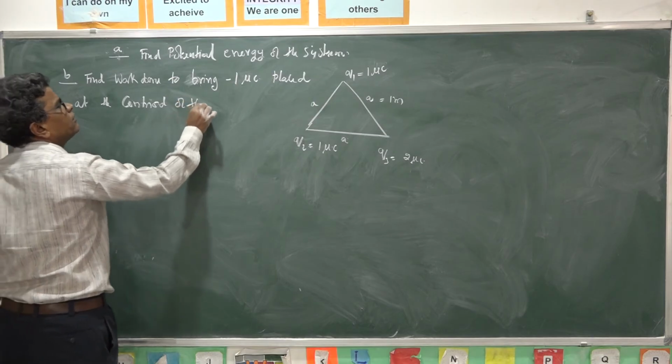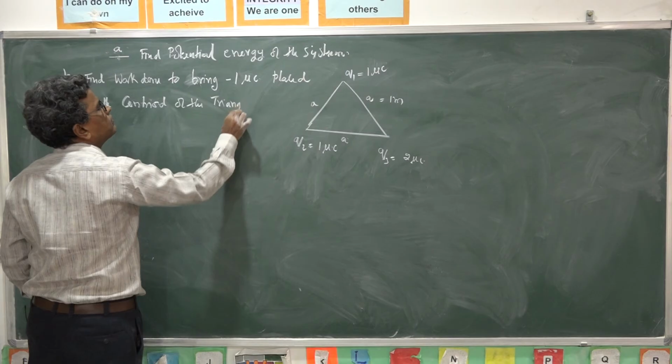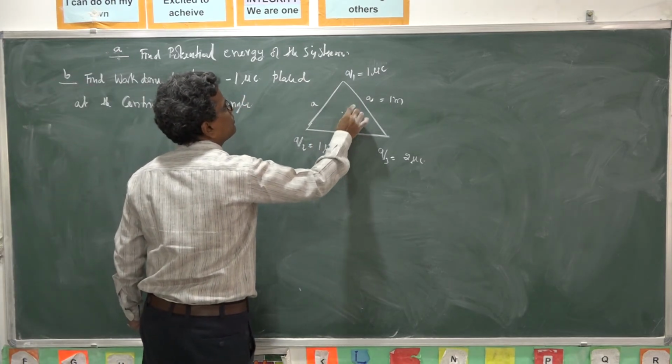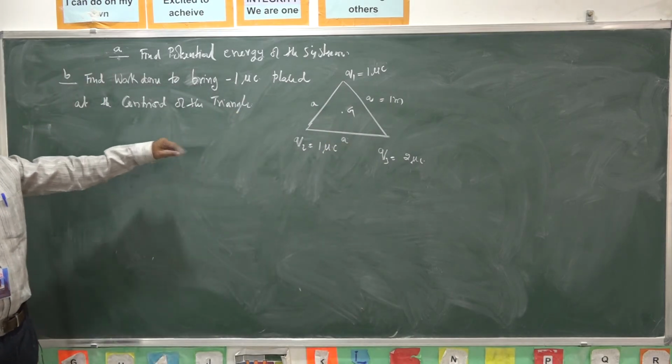The centroid of the triangle, in this triangle G. Okay, this is the second question.